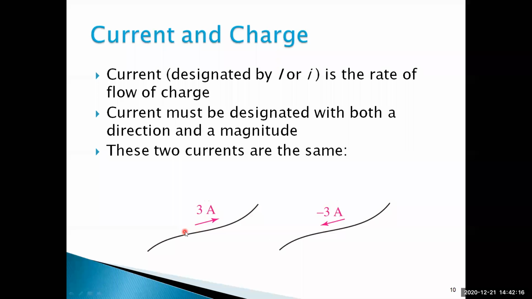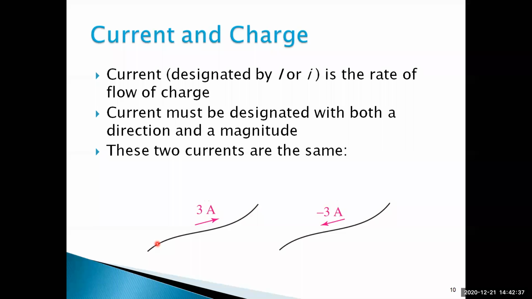Okay. If the current is 3 amps in this direction, then in the other direction it is minus 3 amps, because the direction is changed. We have to indicate some magnitude also: minus 3 amps and 3 amps. In every circuit we have to indicate this. First we have to concentrate on one direction, that is our reference direction.